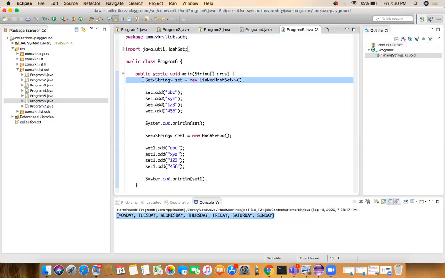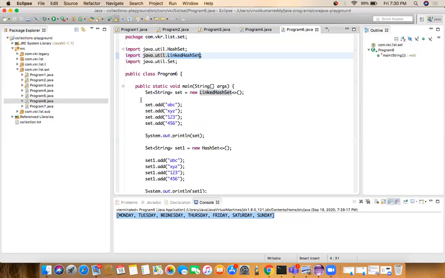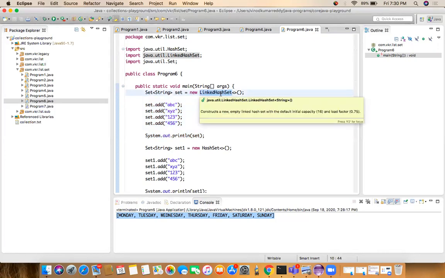If you use the LinkedHashSet of the java.util package, it won't allow duplicates to the set elements, and it will give them in one order: ABC first, XYZ next, then 1, 2, 3, and 4, 5, 6. If you run this, we'll get ABC XYZ 1, 2, 3, 4, 5, 6. This is the use of the LinkedHashSet. If somebody asks in an interview how to create a set object which won't allow duplicates and which will give elements in order, we have to use a LinkedHashSet.